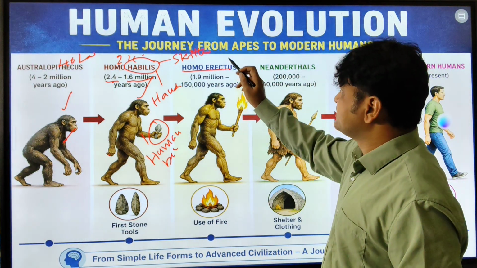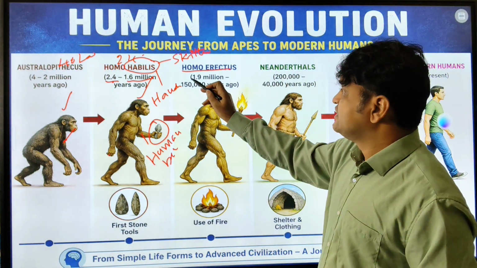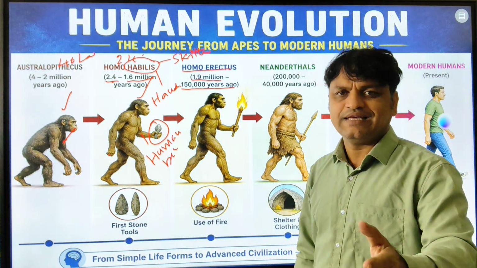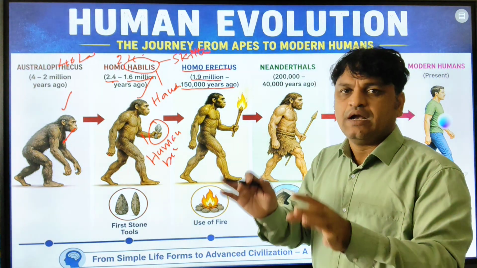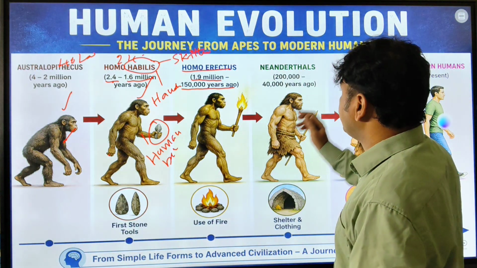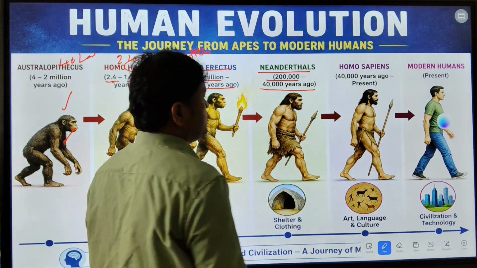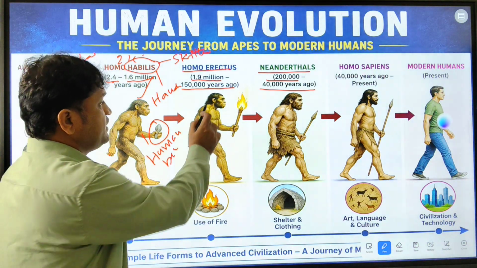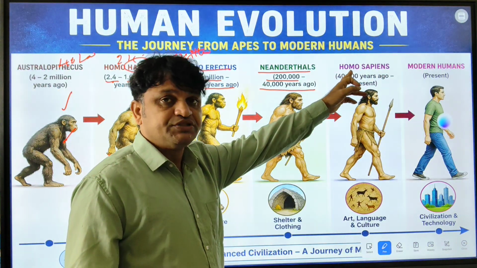Then Homo erectus. This is the journey from apes to modern human. Then our early ancestor Homo erectus, 1.9 million to 1,50,000 years ago, almost 19 lakhs to 1,50,000 years ago, a gradual process. Then one more ancestor, Neanderthal, 2 lakhs to 40,000 years ago. This is a very bulky man, and the brain size is a little bit bigger compared with our early ancestors. And then Homo sapiens.